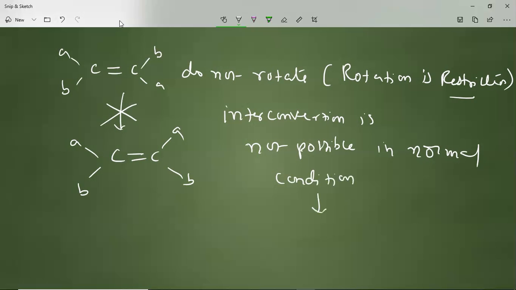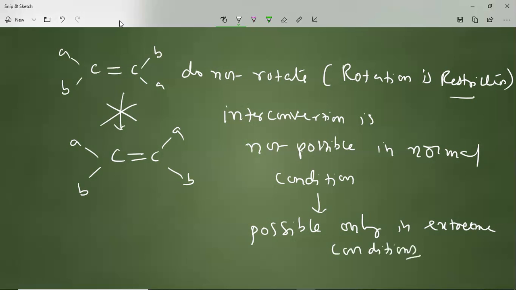But in what conditions is it possible? It is possible only in extreme conditions, meaning high temperatures and so on. We will go with an example to understand why, because they cannot be separated from each other. The reason is that they are different compounds.